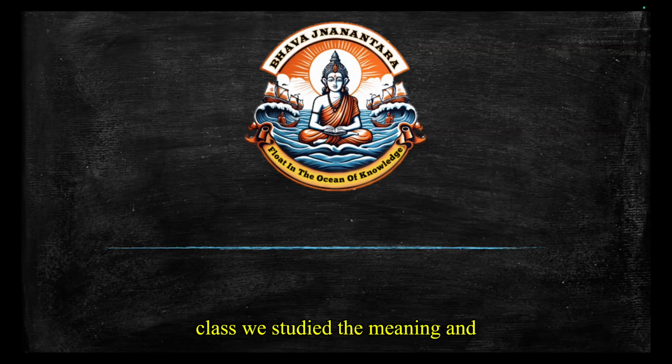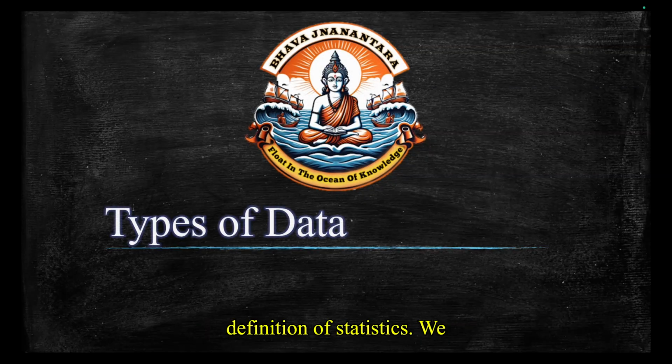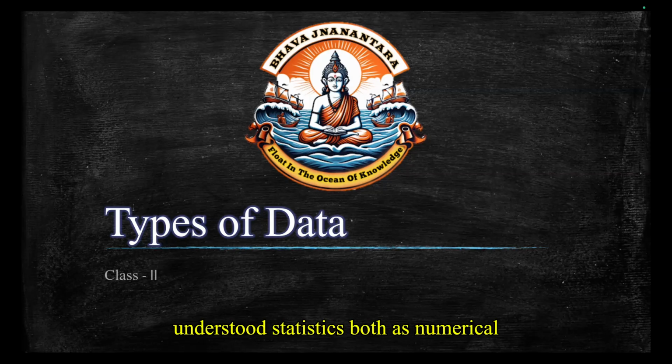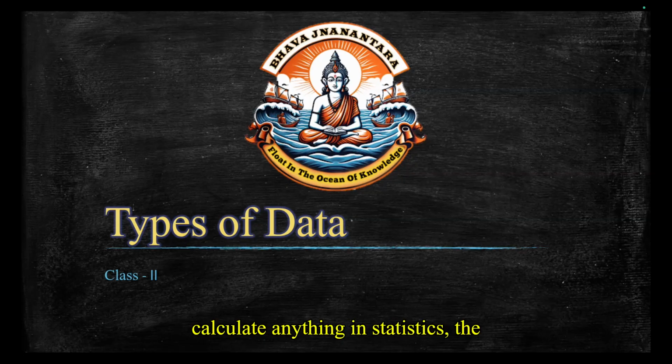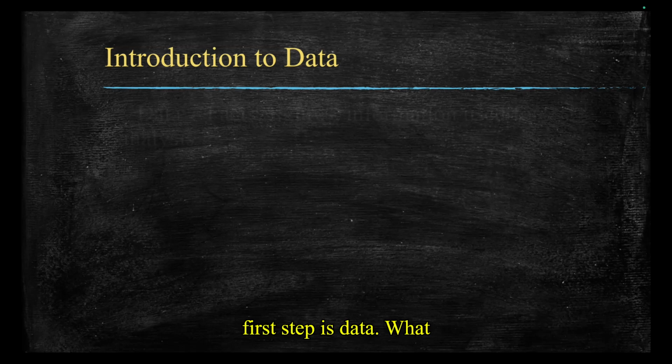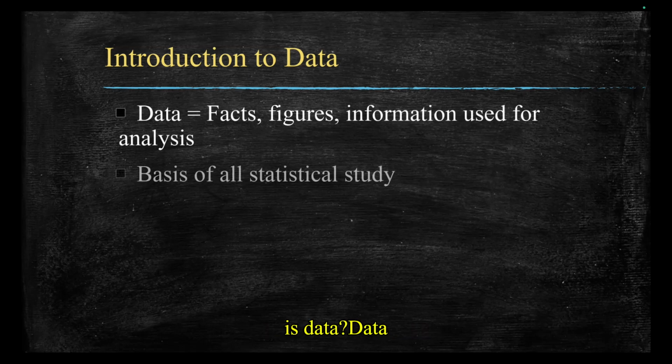In our last class, we studied the meaning and definition of statistics. We understood statistics both as numerical facts and as a science of data. Now, before we analyze or calculate anything in statistics, the first step is data. What is data?